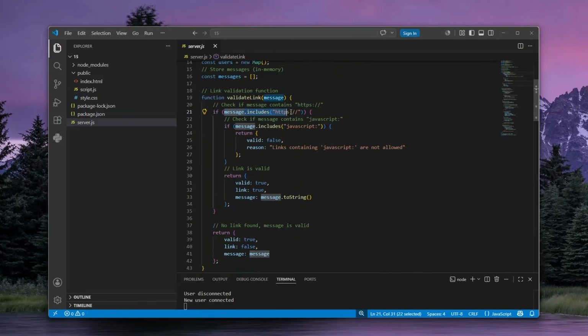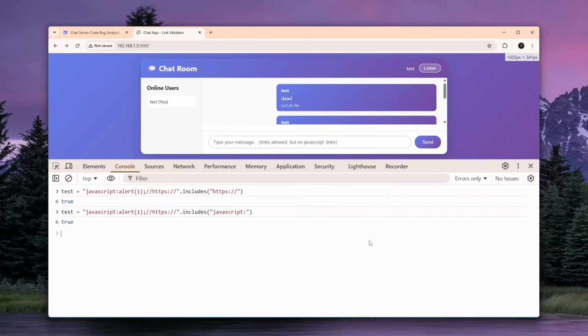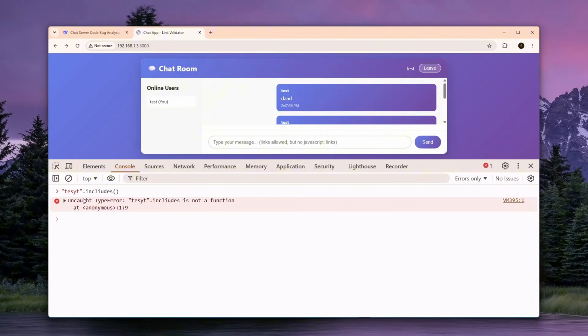First of all, it checks whether there's HTTPS, and then it checks whether this includes JavaScript. That is super interesting because it uses .includes. And if you're already watching my channel, you probably know what that means, but let me still tell you. The .includes is a universal function for two types of data. It's for strings, so for example, test, and you can do .includes. That will work. I misspelled it, sorry.